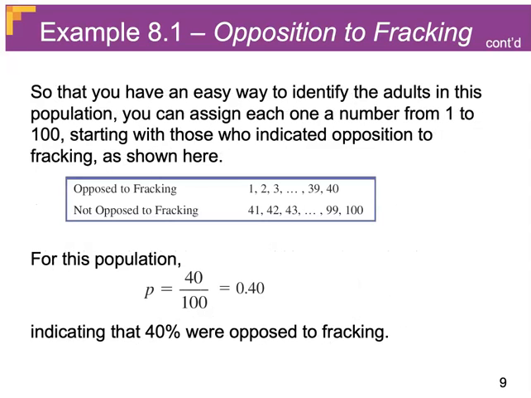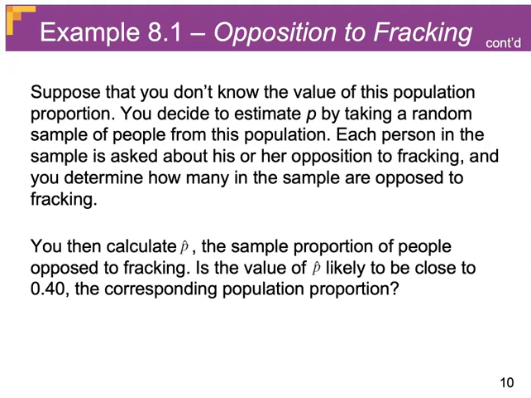So here, let's identify all of our population. We're going to number them 1 to 100, and we can consider the first 40 as being people who are opposed to fracking, and then 41 through 100 being people who are not opposed to fracking. So again, this is our imaginary population, even though these proportions are consistent with the United States. In this population, we have a proportion of 0.4 that are opposed to fracking. And now this would be a population proportion because we are looking at an entire population of these 100 adults. Now, let's say that we don't actually know information about all 100 people.